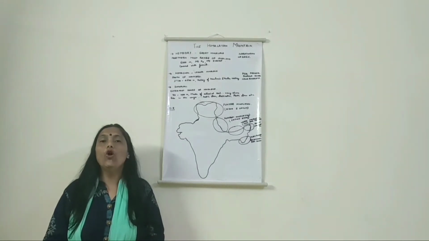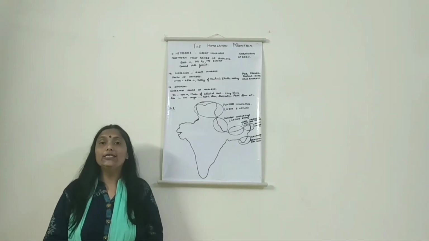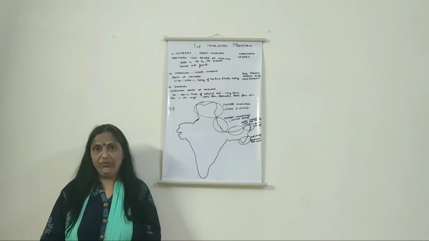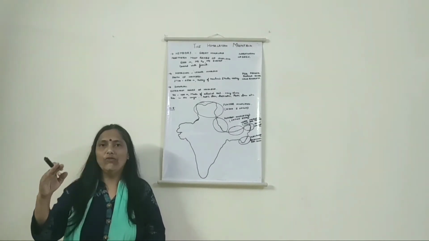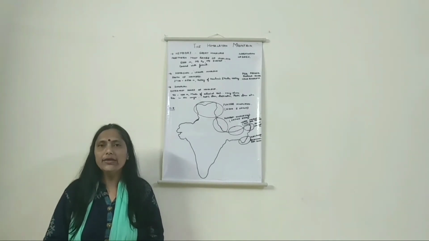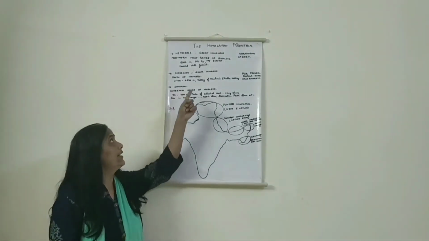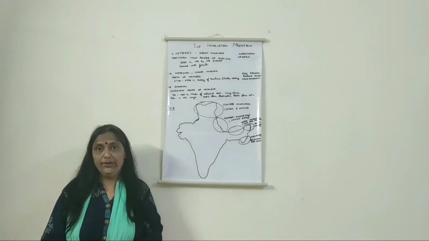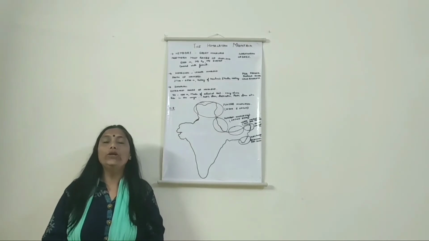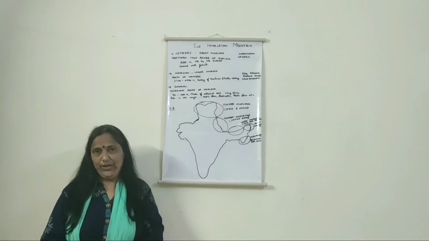When we talk about the longitudinal divisions of the Himalayas, we find it is divided into 3 divisions. The first division is the Himadri, the outer range of the Himalayas. Himadri is the northernmost region of the Himalayas. Its height is around 6000 meters. We find here various mountain peaks, Kanchenjunga, which is in our country, and in Nepal, where we find Mount Everest.